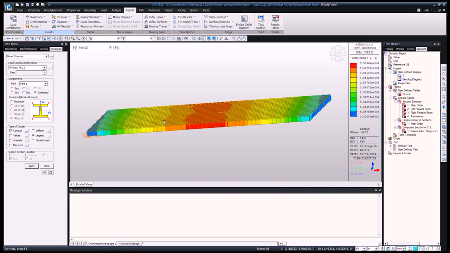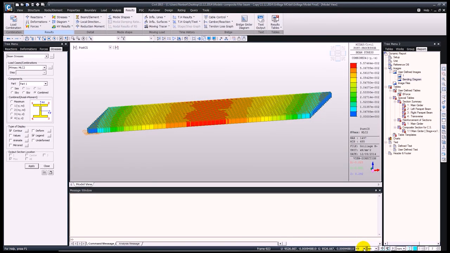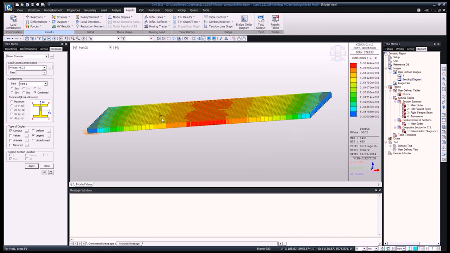Okay, so these are the stresses. Again, we can change the units. In this case it's more suitable. So now that we have megapascals, you can see the values over here.